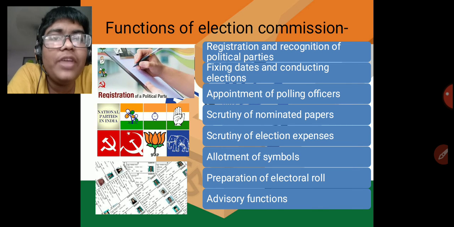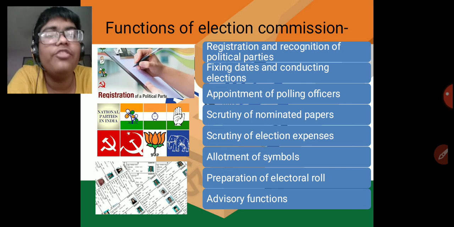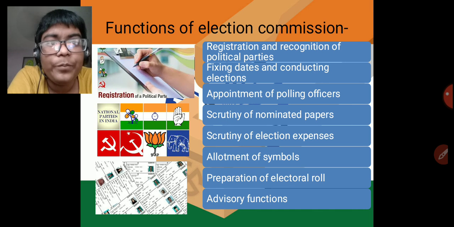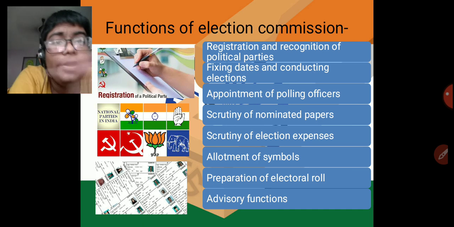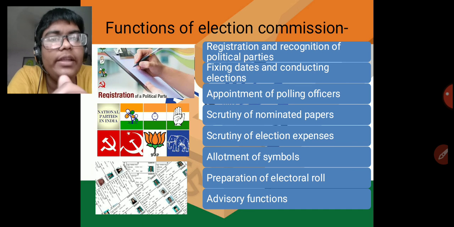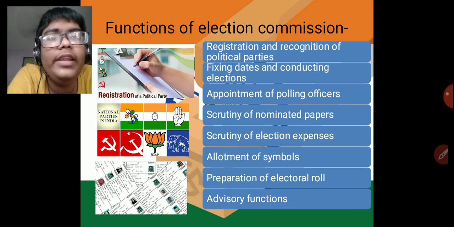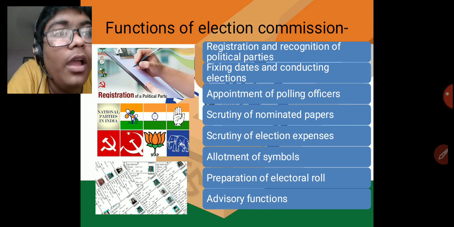What the Election Commission does is that it registers and recognizes all the political parties that want to be in the election. Then it fixes and conducts the dates of the elections. It also appoints the polling officers for security. Also, scrutiny of nomination papers is done. What is scrutiny?